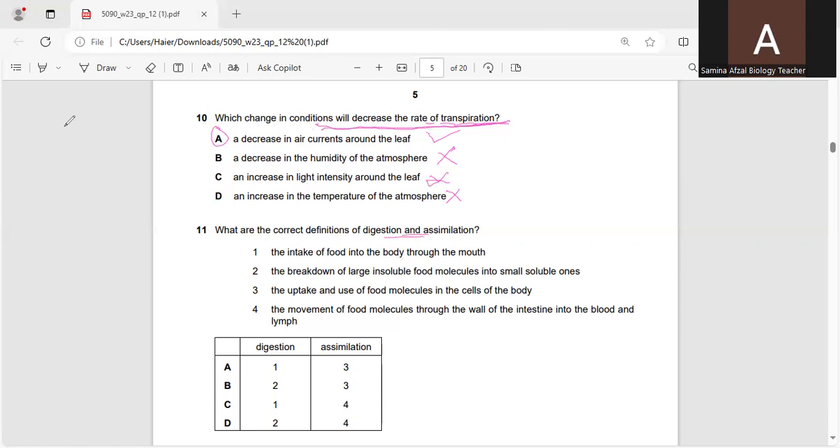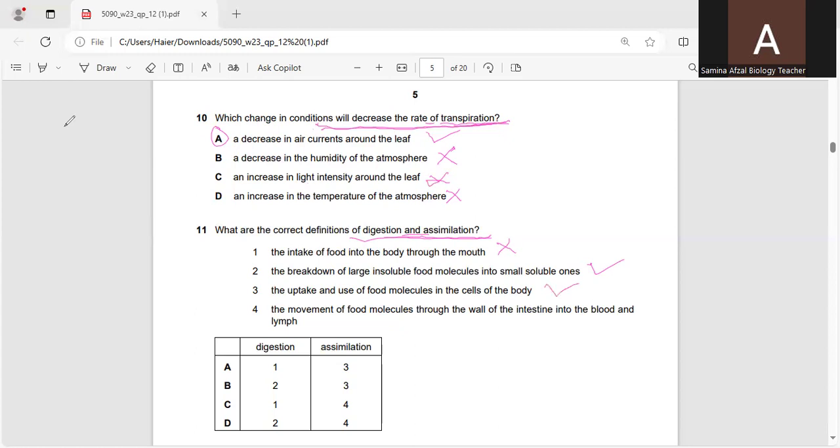digestion and assimilation. We are talking about digestion and assimilation. They have given four statements. The breakdown of large insoluble food molecules into small soluble ones. Intake of food is ingestion. The breakdown of large insoluble food molecules into small soluble ones is digestion. The uptake and use of food molecules in the cells of the body is assimilation.